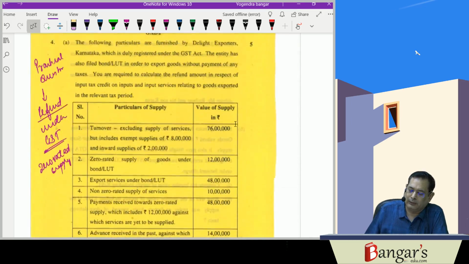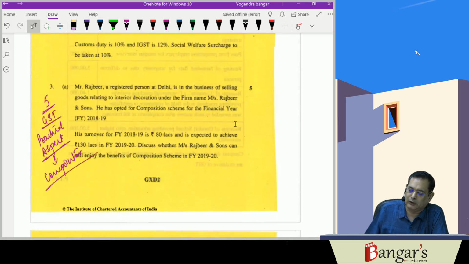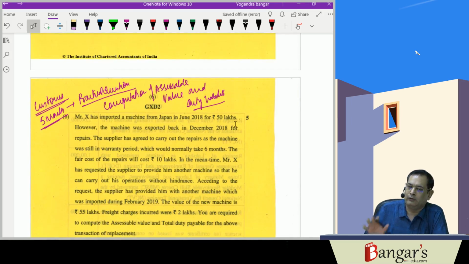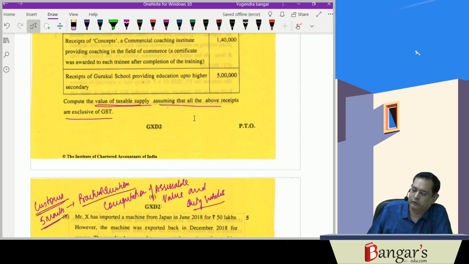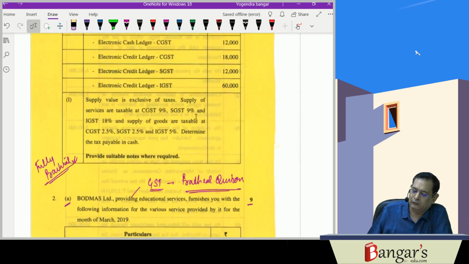This was a paper which has been designed in the November 2019 examination. So you are aware that it is a 70 marks subjective paper. Question number 1 is compulsory, covering 14 marks. That can be a comprehensive question containing the computation of the GST liability, and then a 9-5-9-5 combination is there. We have to attempt 4 questions out of the 5 questions. So one choice is there and one internal choice has also been provided. This was about the subject.